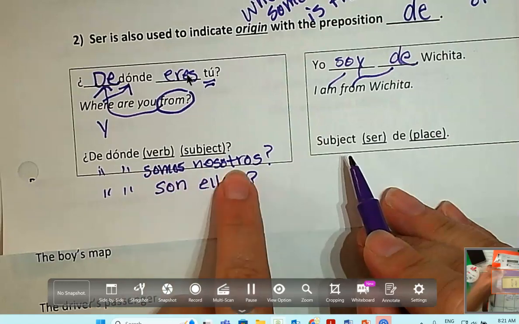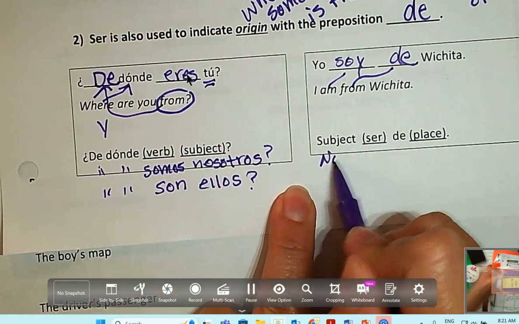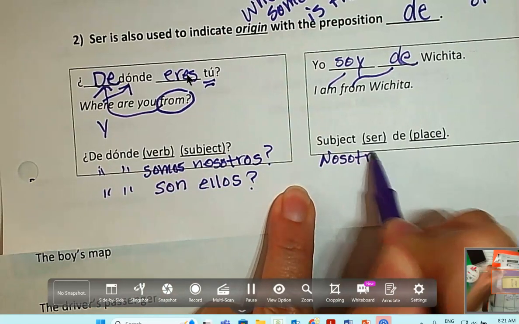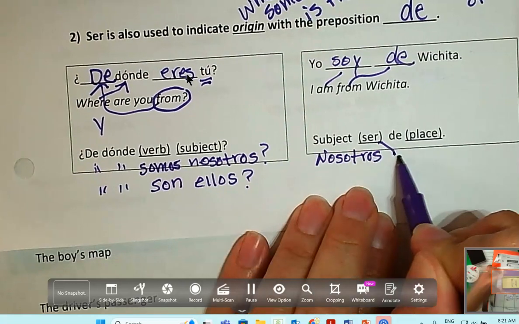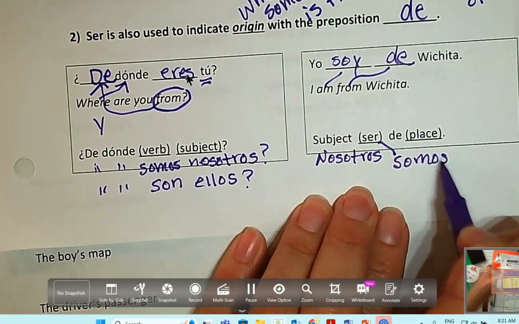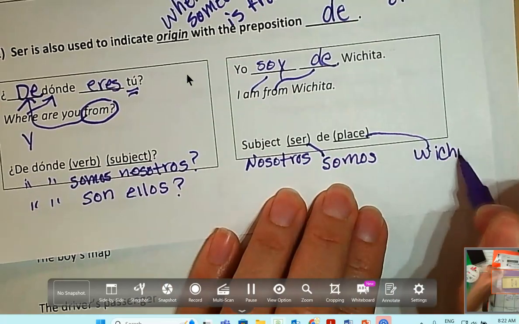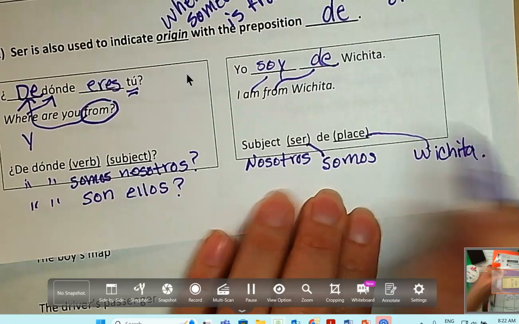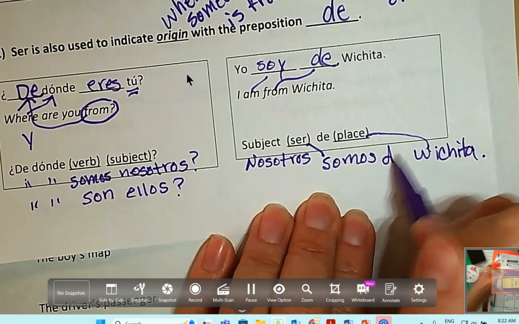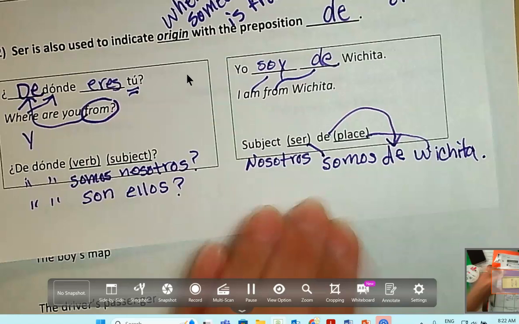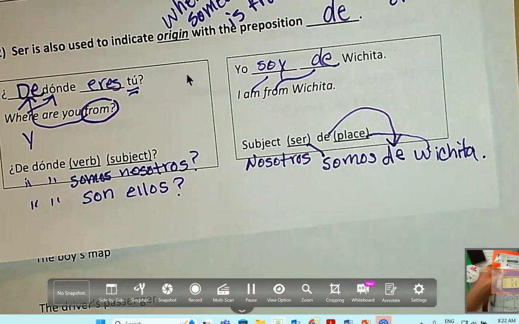Okay, so where are we from, guys? We're going to say we, nosotros. I need a verb. Somos, but we don't want to hop over here to Wichita, right? We're not Wichita. We are from Wichita. Don't forget your de. It all makes sense, doesn't it? No gaps? Thumbs up, thumbs sideways. Love it. Okay, we'll keep practicing it. Second page.